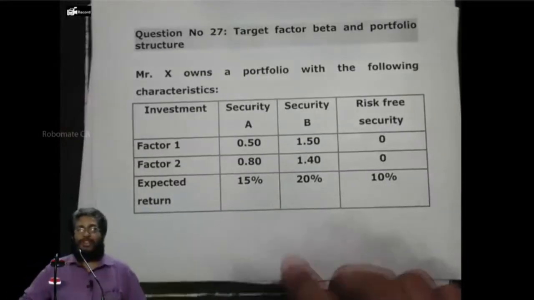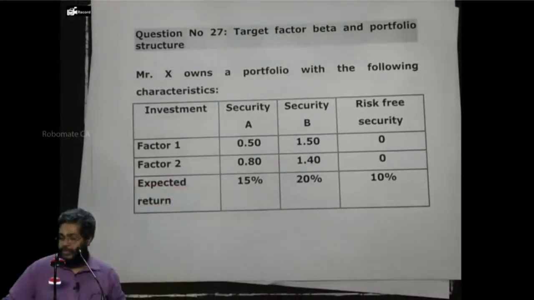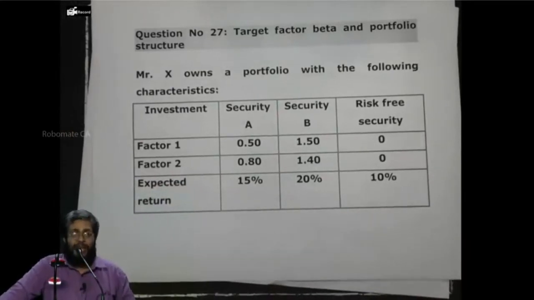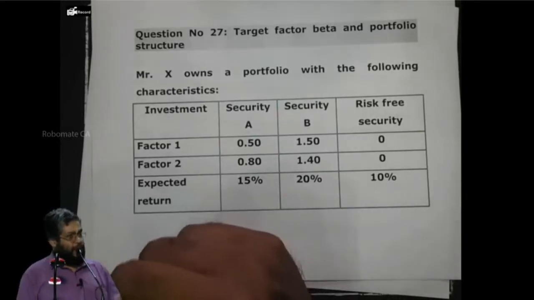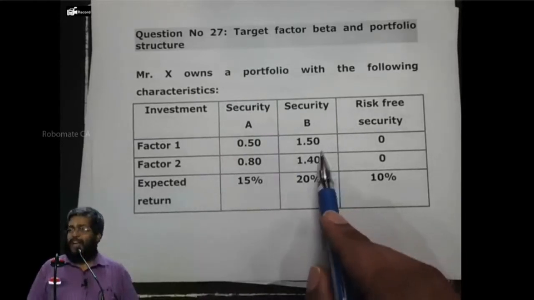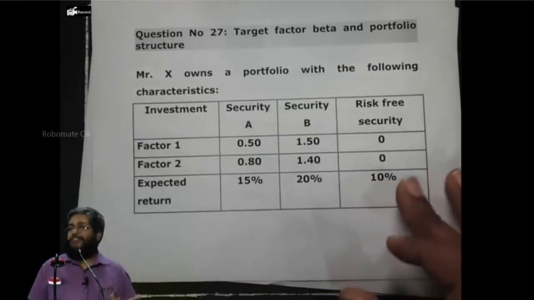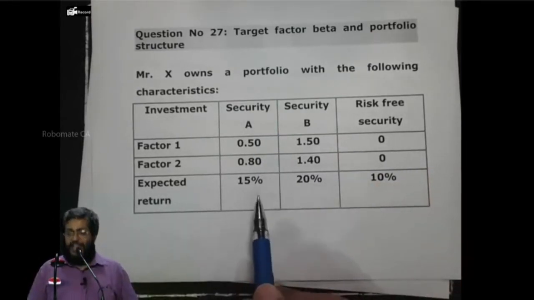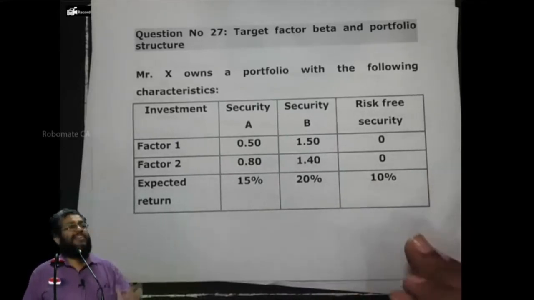Now, answer my question. Don't get too confused. Number 1: how many securities are there? A and B, along with the risk-free, so there are 3 securities. For A and B, there are 2 influencing factors, 2 macroeconomic factors, namely factor 1 and factor 2. They have been given factor betas. For the risk-free security, no macroeconomic factor affects it, so the factor beta is 0. The return of A is 15, the return of B is 20, and the risk-free security is 10%. Everybody accept or not?